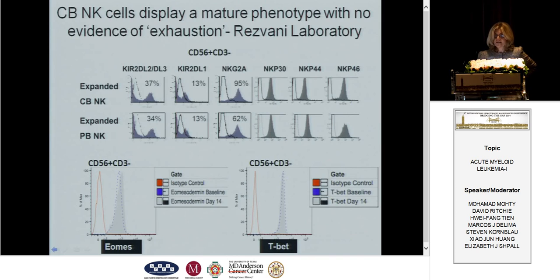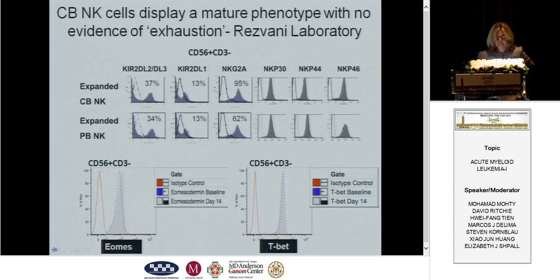If you look at the phenotype and the function of these and the receptors that they express, this is work by Katy Rezvani, who joined us about a year ago. You can see that both the inhibitory and the excitatory receptor profile is very similar for expanded cord blood versus peripheral blood. They kill tumor targets similarly.